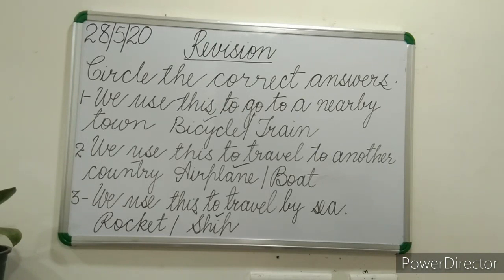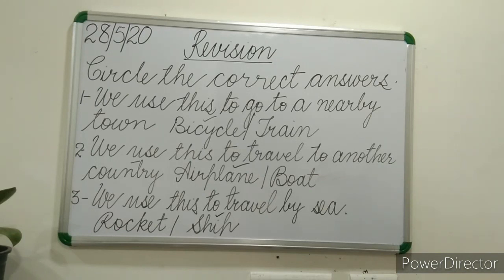We use this to travel to another country. Options are airplane, boat. And what is the answer? Airplane. Yes, the answer is airplane.